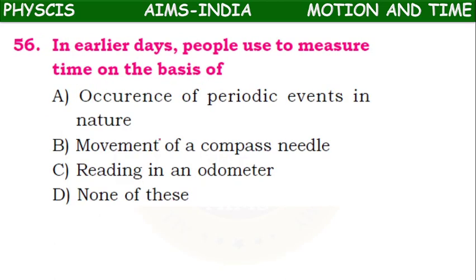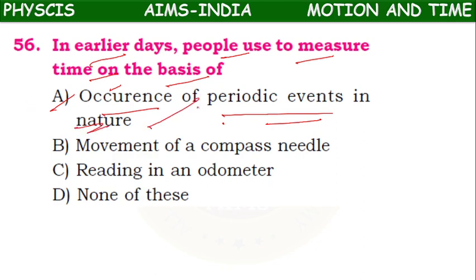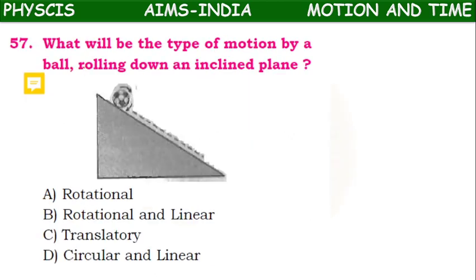Next, question 56: in earlier days, people used to measure time on the basis of what? In very earlier days, the occurrence of periodic events in nature, based on sunset, based on shadows, with the help of a sundial, they used to find the time. Movement of the compass needle, they found out later. So option A is the right answer.